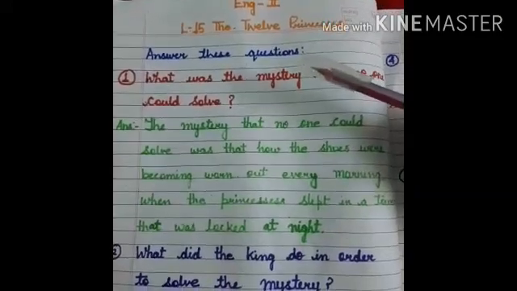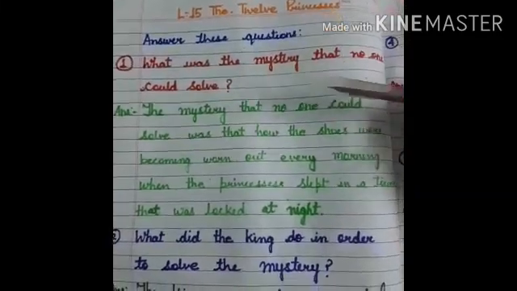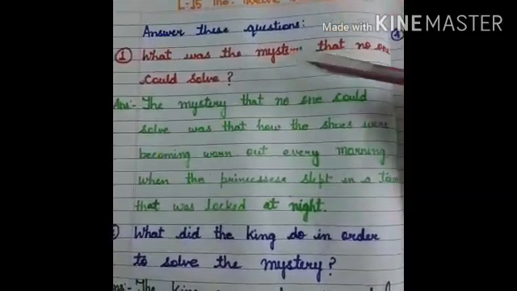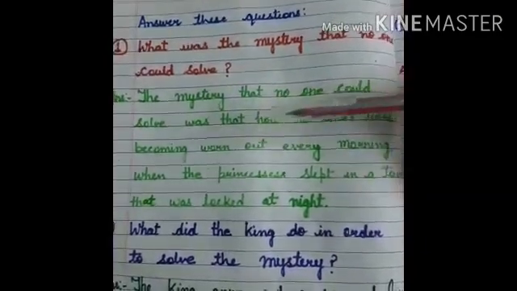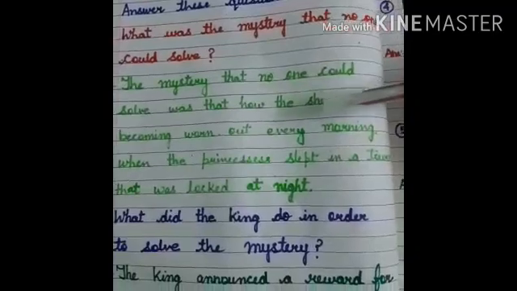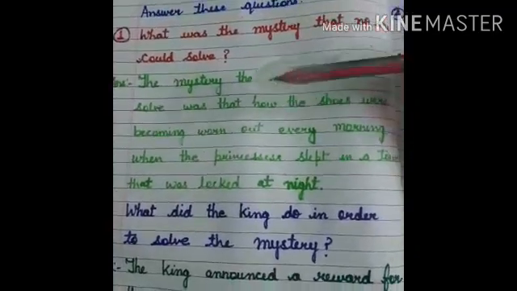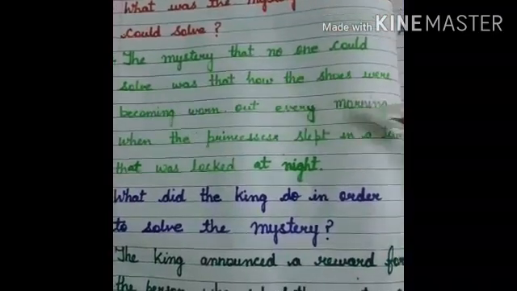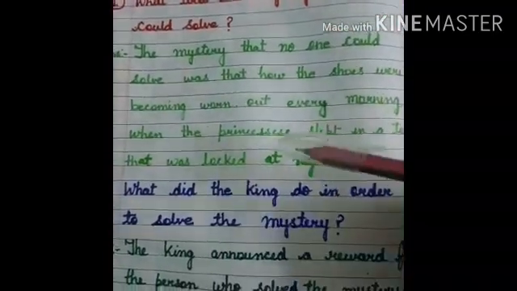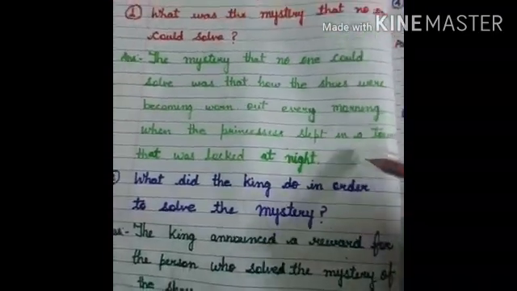Here, answer these questions. What was the mystery that no one could solve? The mystery that no one could solve was how the shoes were becoming worn out every morning when the princesses slept in a tower that was locked at night.